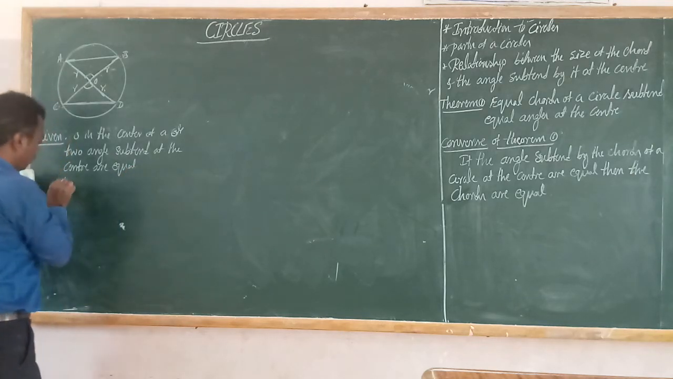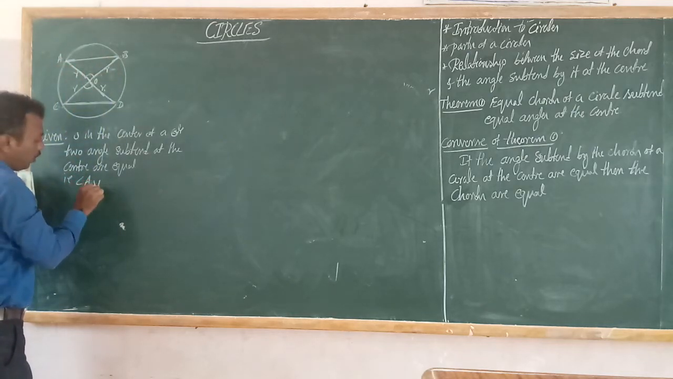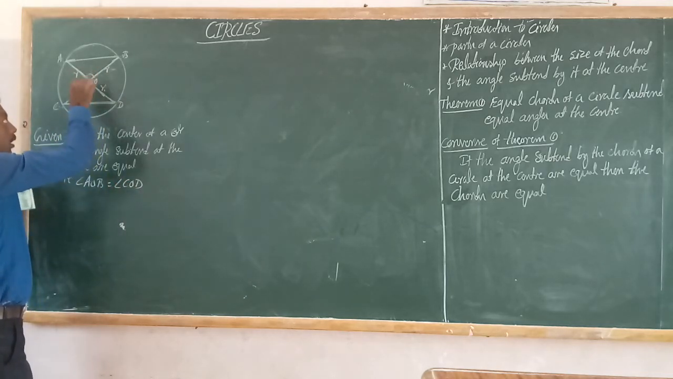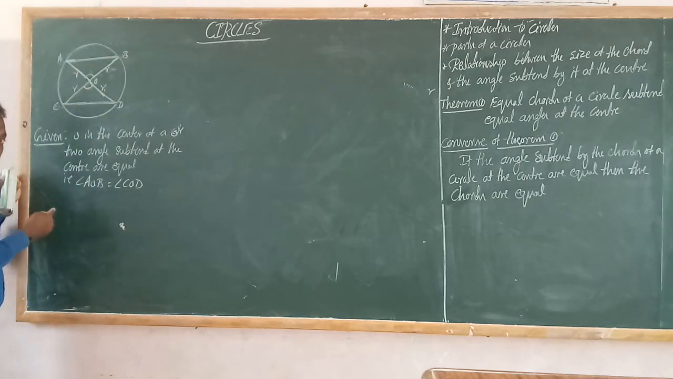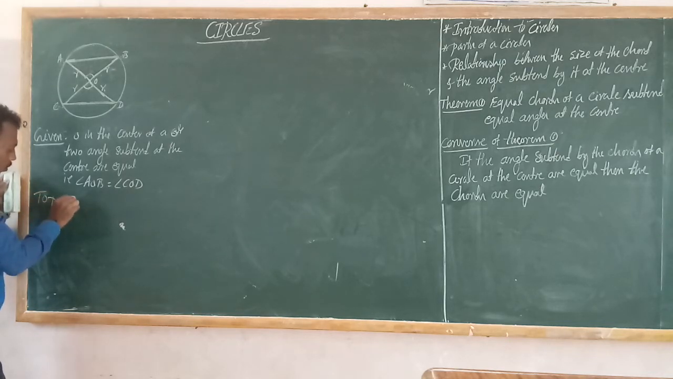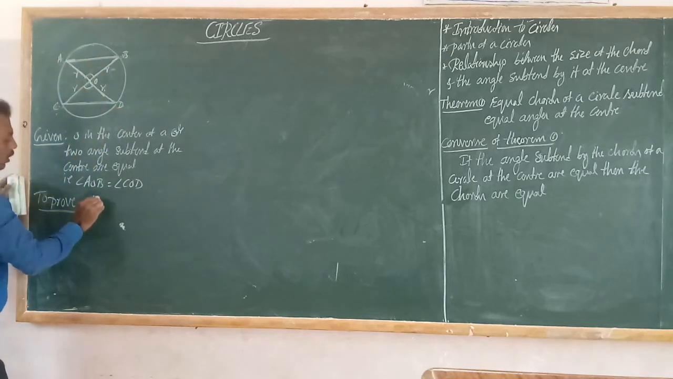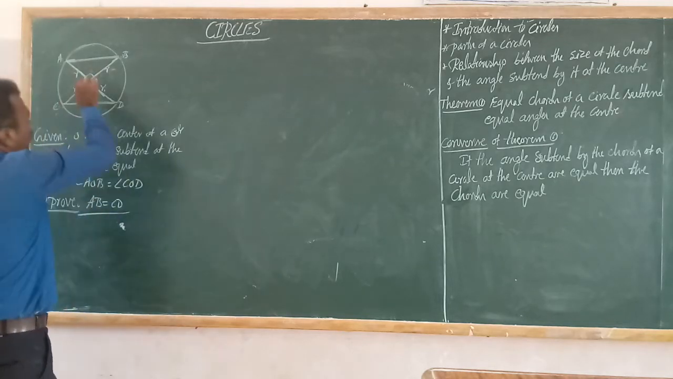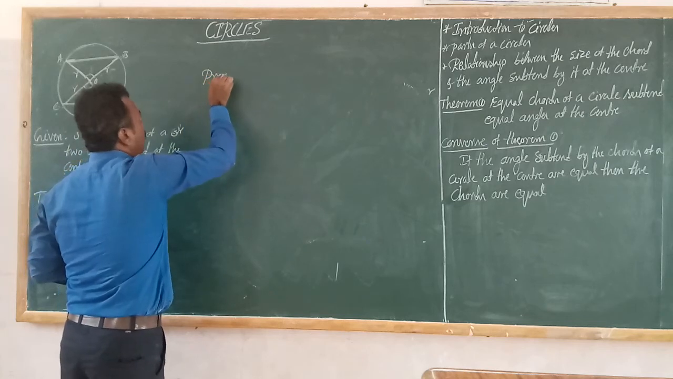So that is, angle AOB is equal to angle COD. These two angles are equal. If these two angles are equal, then we have to prove the chords are also equal, the converse of theorem number 1. So what we have to prove is that the chords are equal, that is AB is equal to CD. This one we have to prove. Same as before, first we take these two triangles. Let us go into the proof.